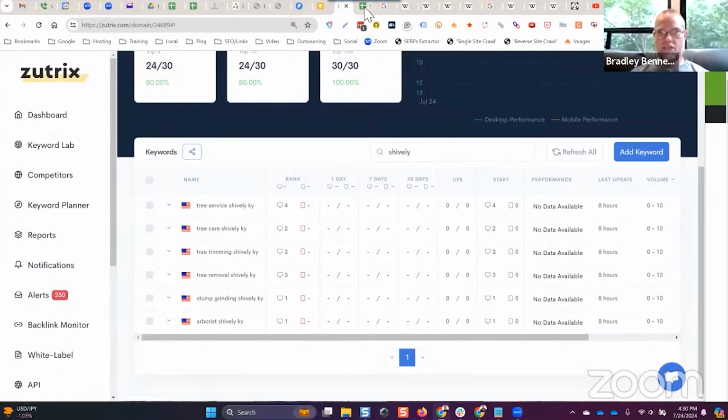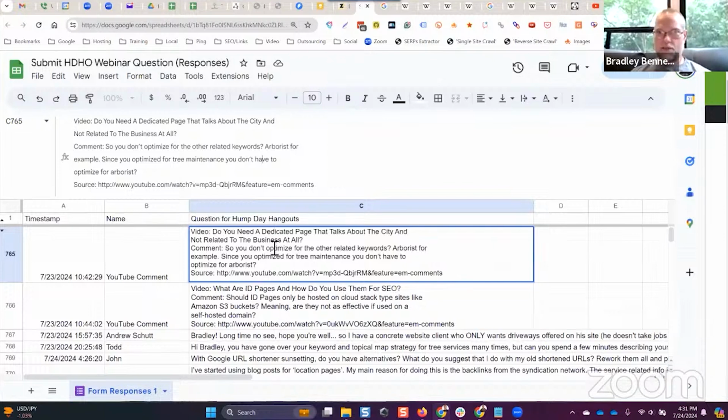So to answer the question, it's no, we do not need to optimize for Arborist. And I can still rank that page for Arborist and every other search query associated with that industry, because of the topic and category optimization, all those search queries are already related and associated with those topics and categories. So you don't need to explicitly reference it on the page for Google to understand this page is about this and these services are related. So I can serve this page in the search results for this search query because it's related. It satisfies the search query, right?